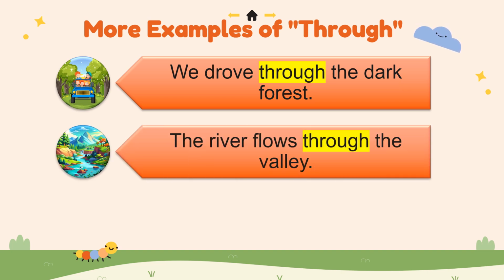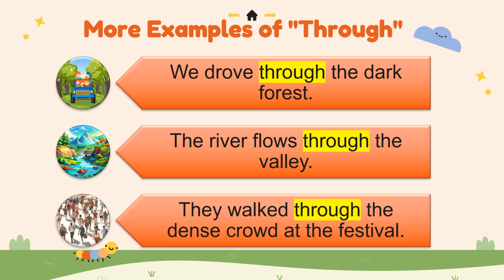Second is the river flows through the valley. The river travels inside or within the valley from one end to another. Through here suggests, my dear children, that the river is moving within the valley space. And the last one is they walk through the dense crowd at the festival. Moving through the crowd means going within the group of people, going from one side to the other in a very tight space. That's why the word through has been used.